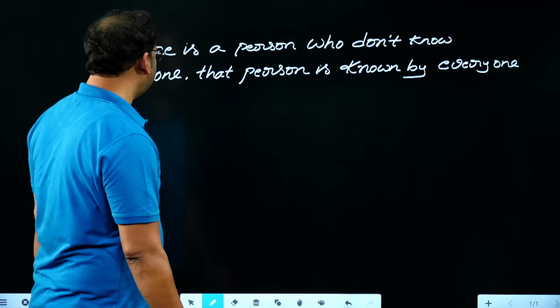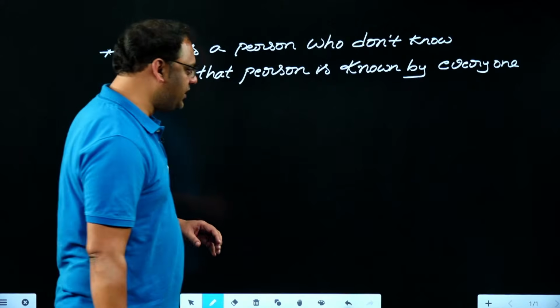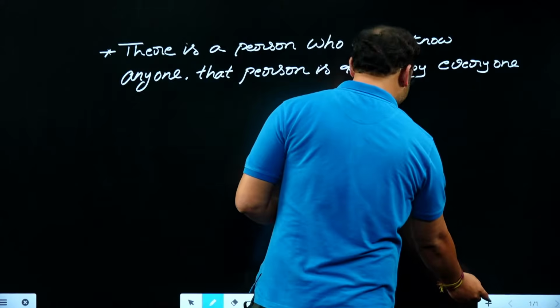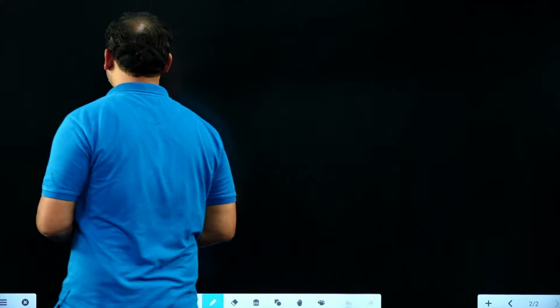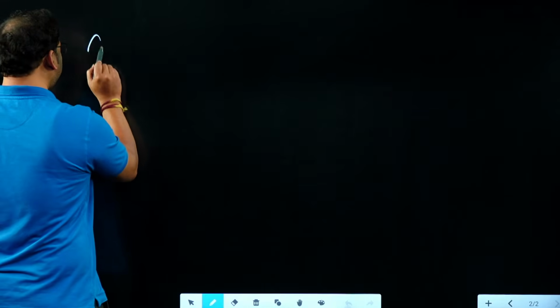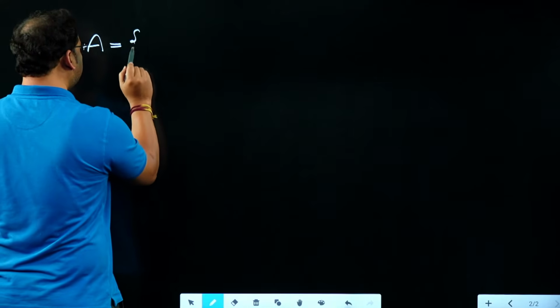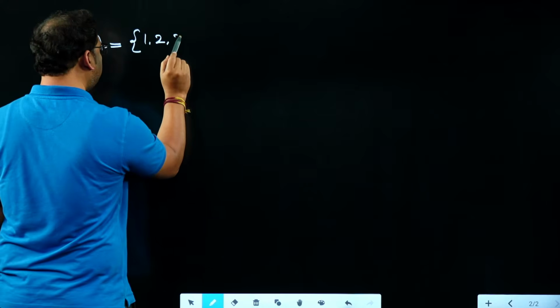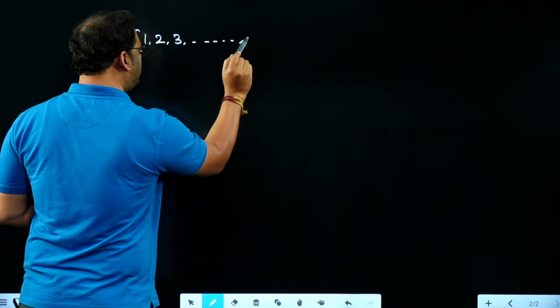And one more question they gave is from relations. Coming to the relations, they gave a relation like this. The given domain is the set of elements 1, 2, 3, and so on up to 10.